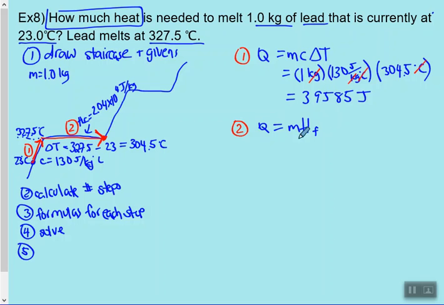Right there. So I have my M and my HF. I can substitute and solve for my second step. My mass, 1 kilogram, my HF, 2.04 times 10 to the 4 joules per kilogram. Checking those units: kilograms on top, kilograms on the bottom, left with joules. Okay, good, that's what I want.